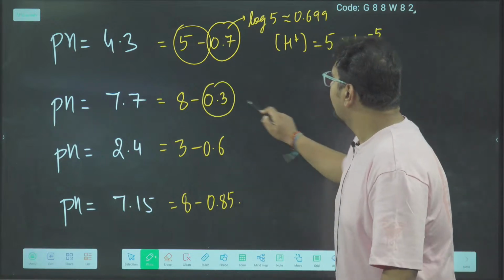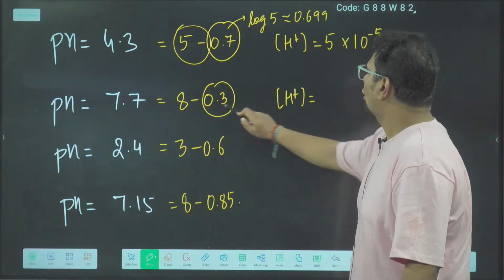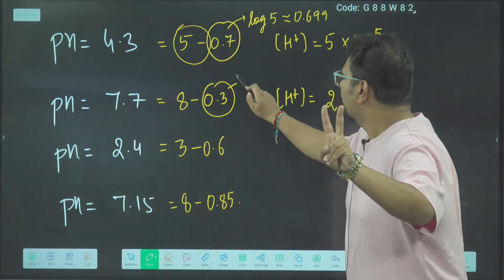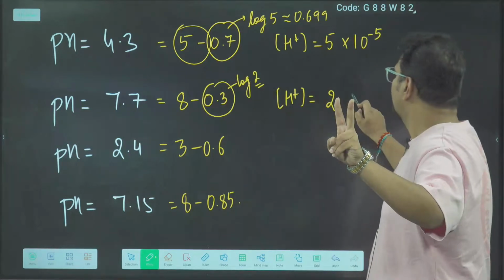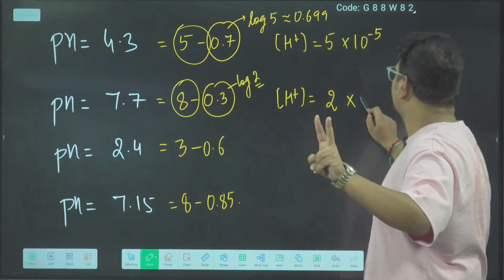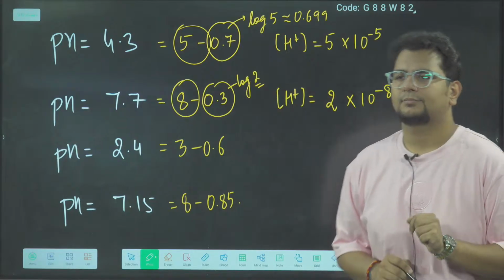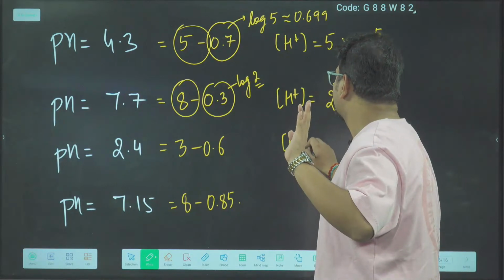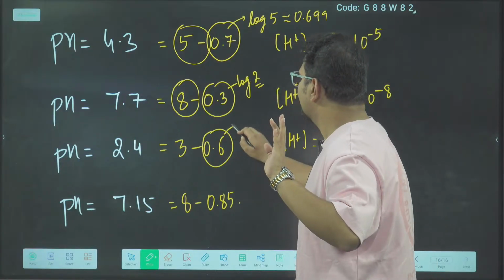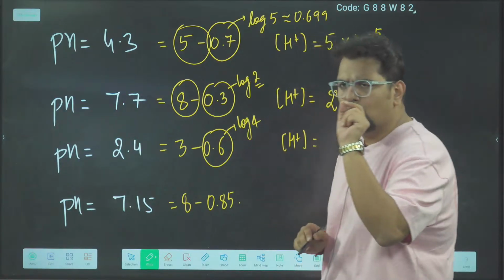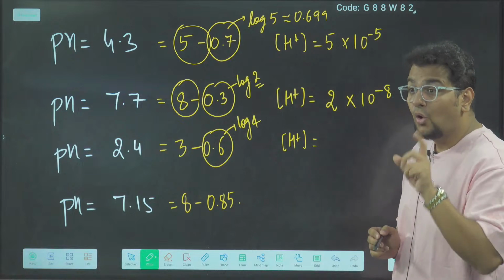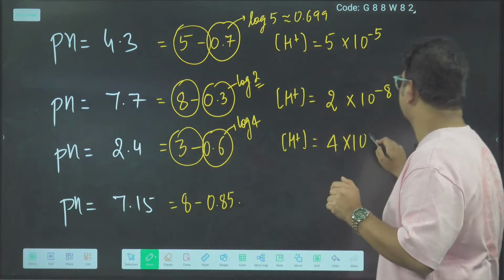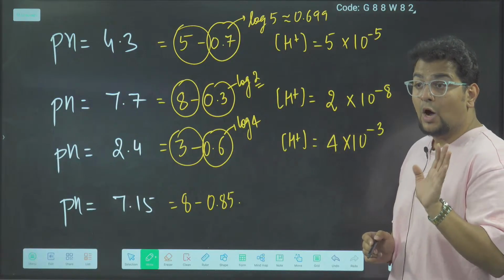Similarly, 0.3 is which log? So 0.3 is log 2. So this is 2 into 10 to the power minus 8. Are you getting the trick? 0.6. So 0.6 is log 4. Log 4 was 0.6020. So you will get 4 into 10 to the power minus 3. See how?